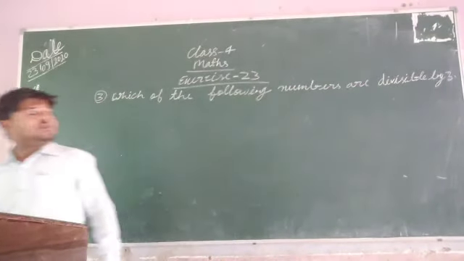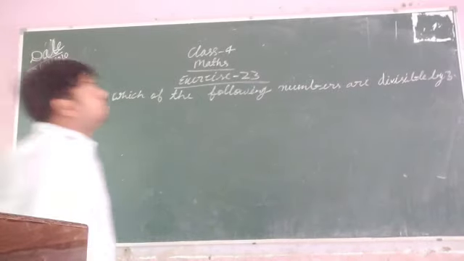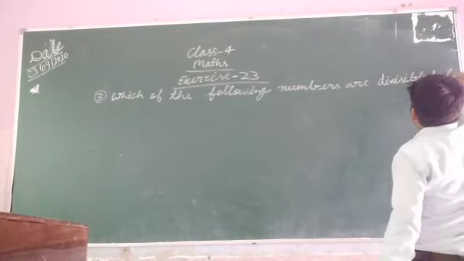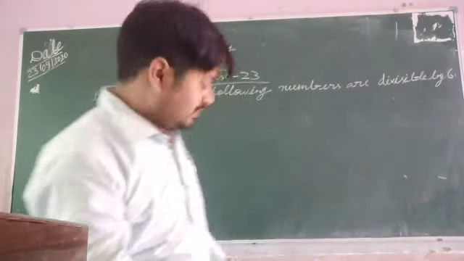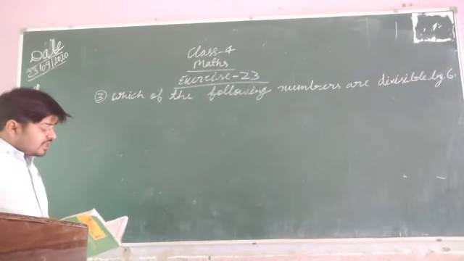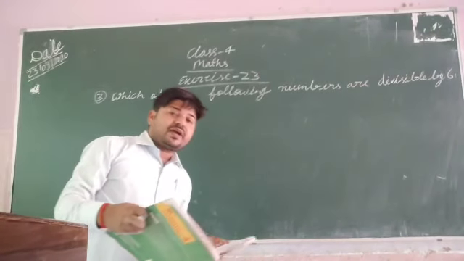Which of the following numbers are divisible by 6? Firstly you should know what is the divisibility rule of 6. Then you can solve this question. A given number is divisible by 6 if it is divisible by both 2 and 3.